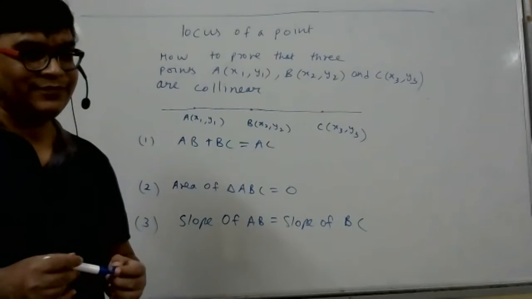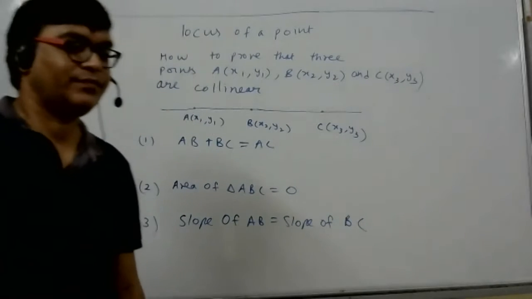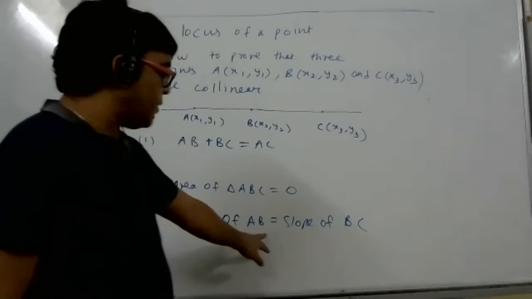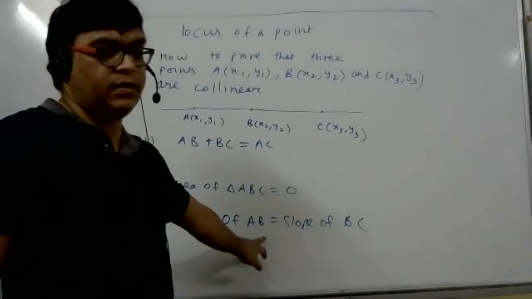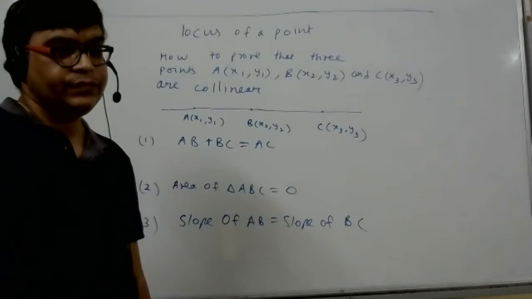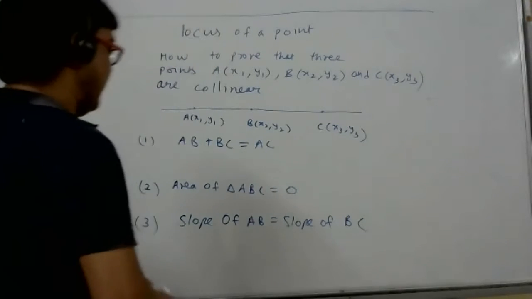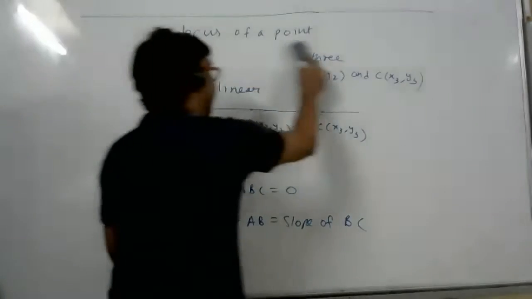Find the slope of AC also. Now by this, 100% I can say the lines are collinear, not parallel. Why can I say so? Because they have a common point. Very good, excellent. Slopes being equal means lines can be parallel, that is okay.